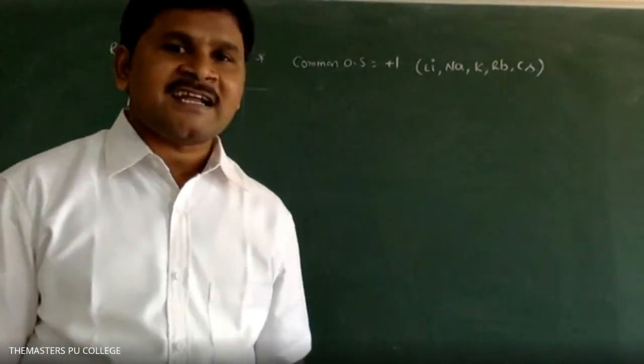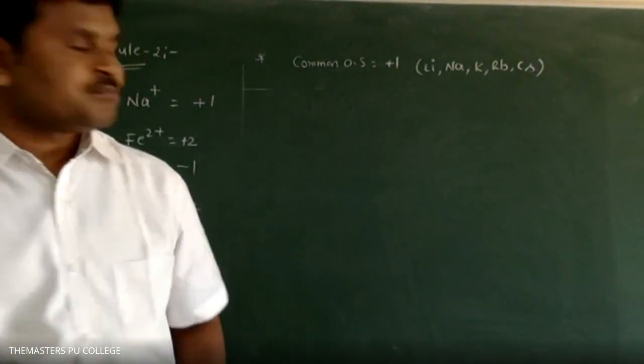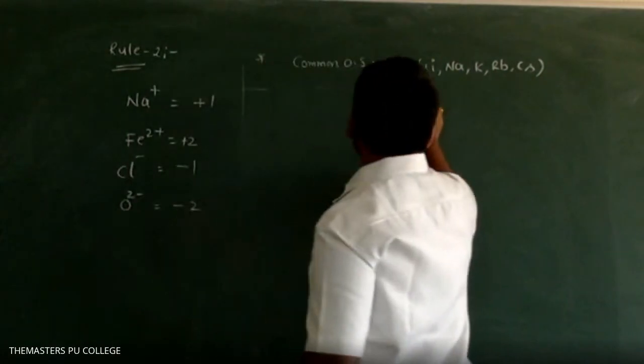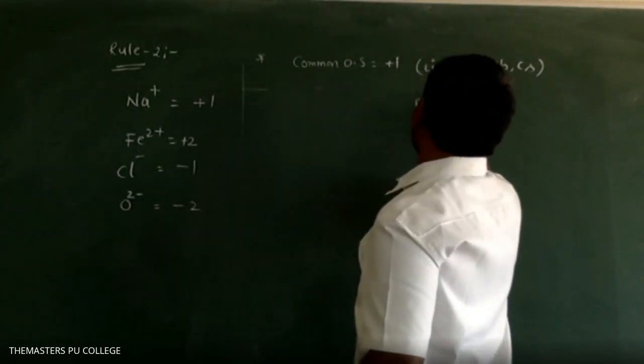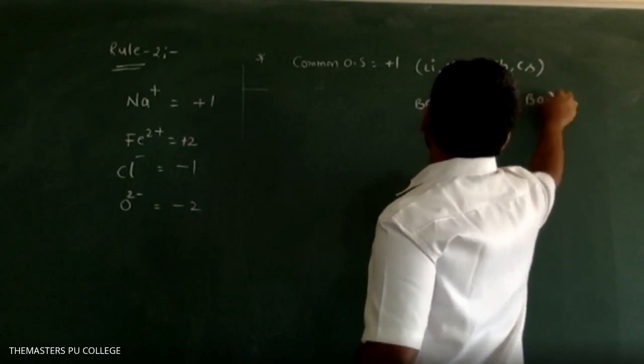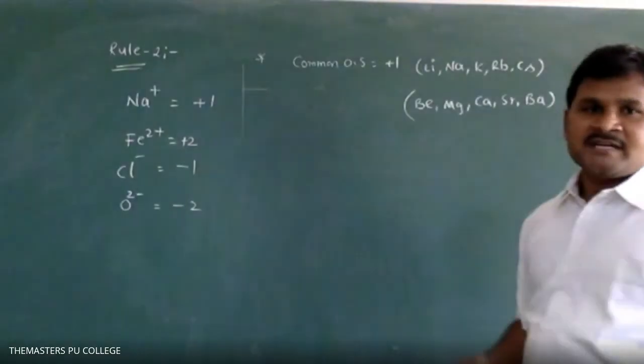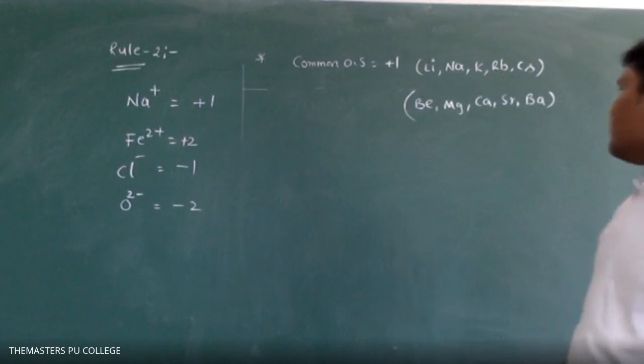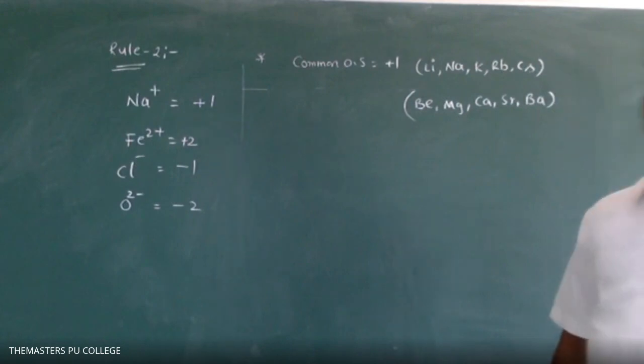What are the alkaline earth metals? Beryllium, magnesium, calcium, strontium, barium, radium. Radium is a radioactive element.